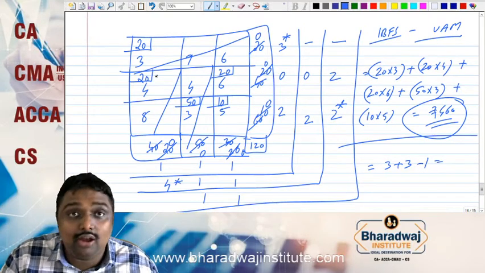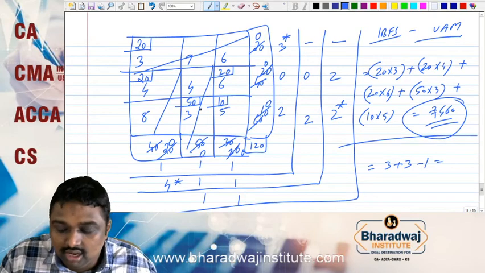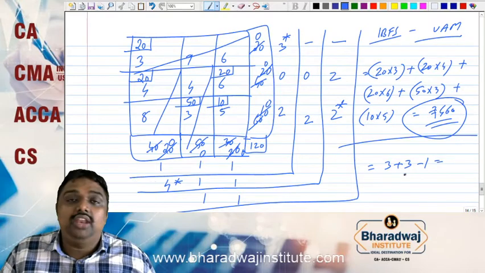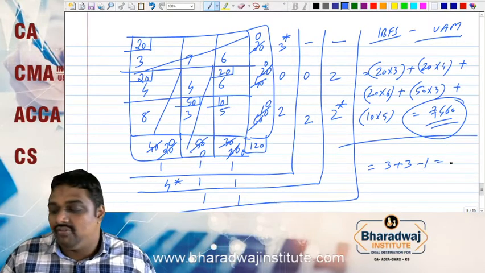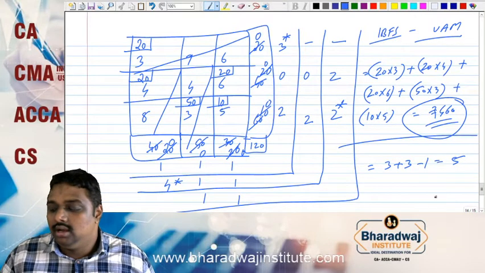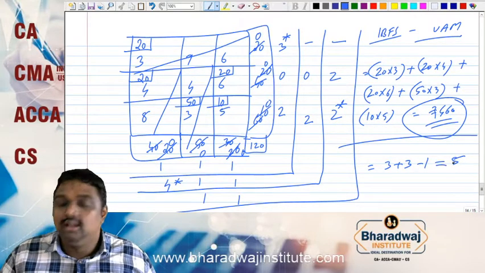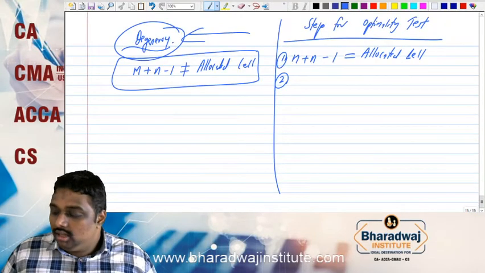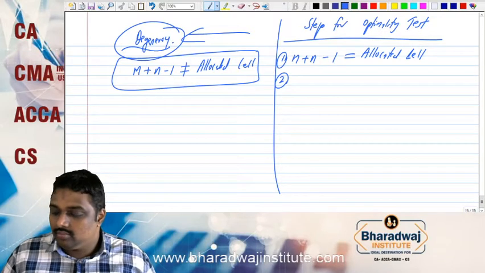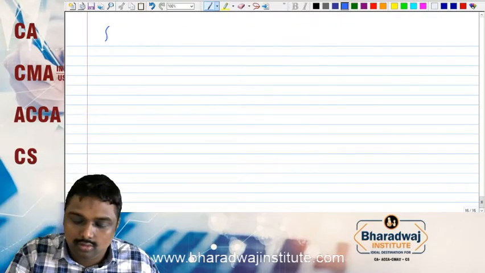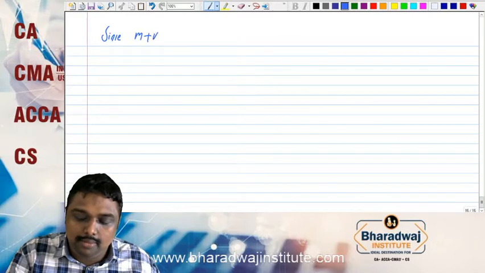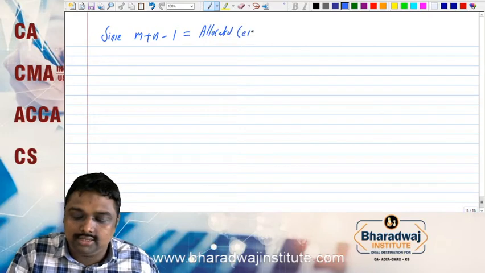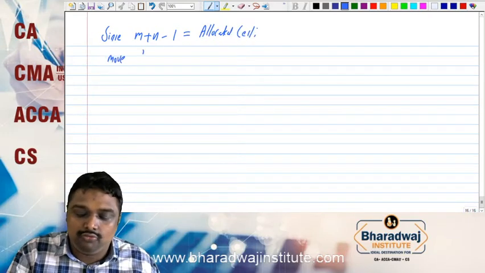Allocation number 1, allocation number 2, allocation number 3, allocation number 4, allocation number 5. So we have 5 allocations. 3 plus 3, 6 minus 1, 5. That means it is equal. If we are getting this equal, you can put equal. So what is the answer here? The answer here will be: since m plus n minus 1 equals the allocated cells, move further for